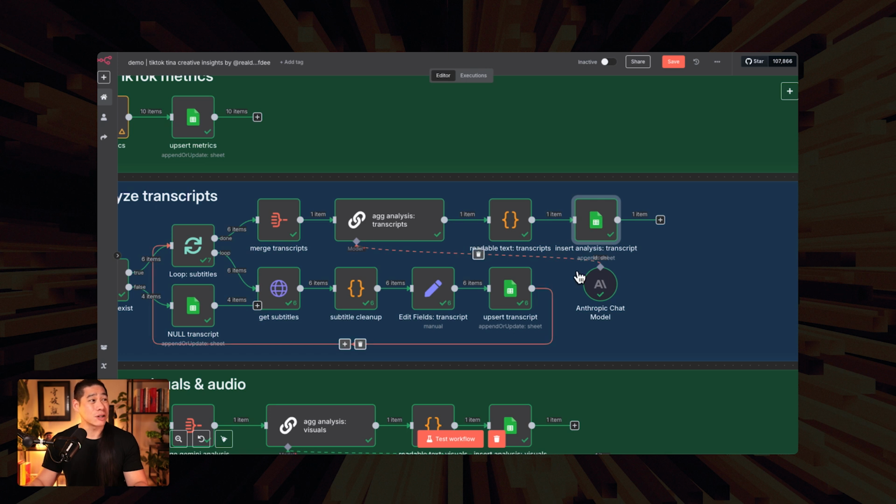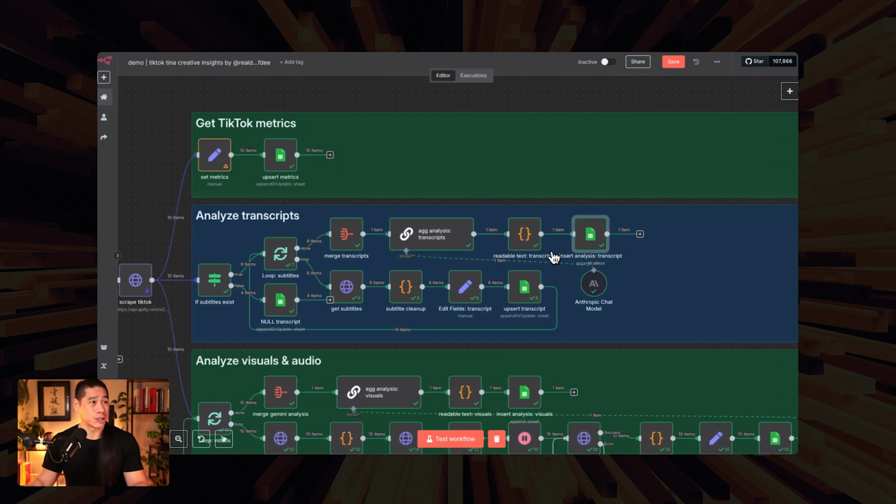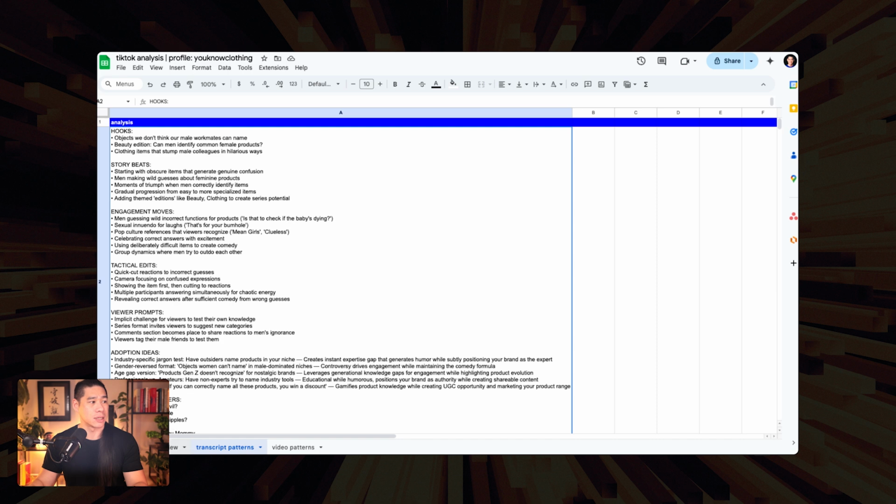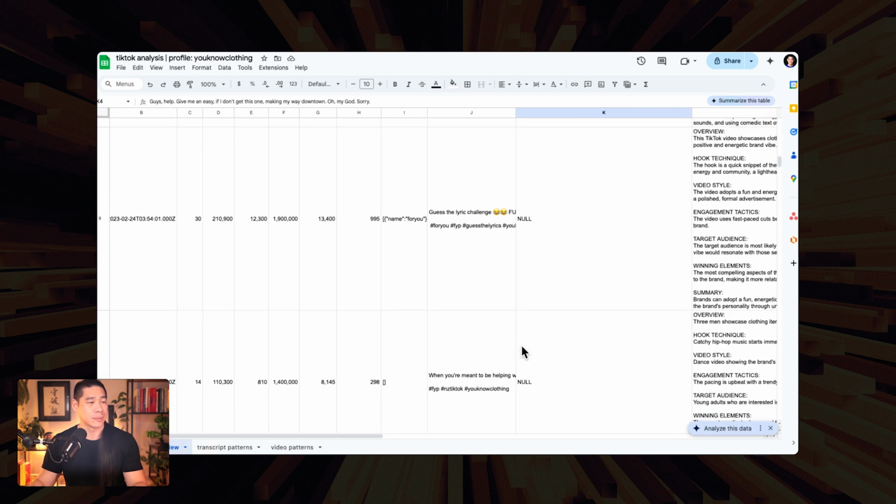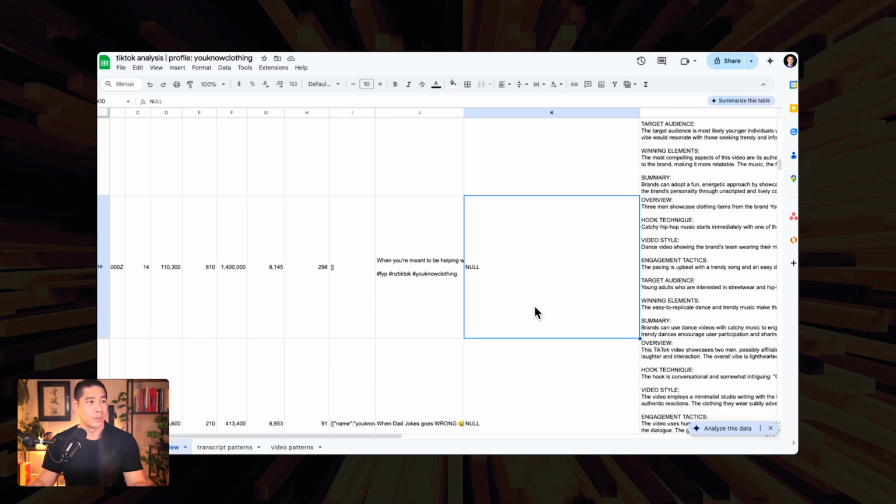So that essentially wraps up the analyze transcripts portion. If they exist, loop through, and then do each one, insert it into our Google Sheet, and then analyze the aggregation of the transcripts, insert that into the Google Sheet. And if they don't exist, just put a null in there just so that it is nice and clean and we have nulls rather than an empty cell.